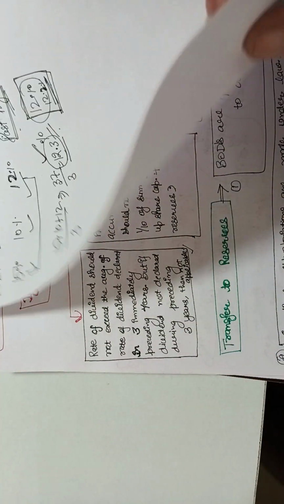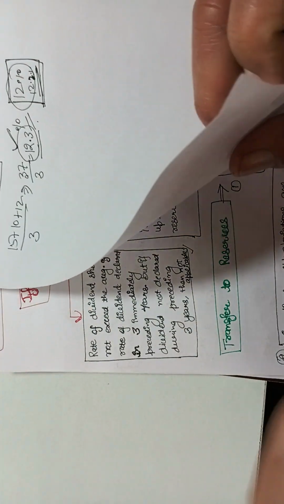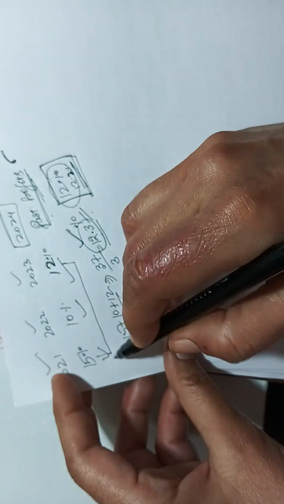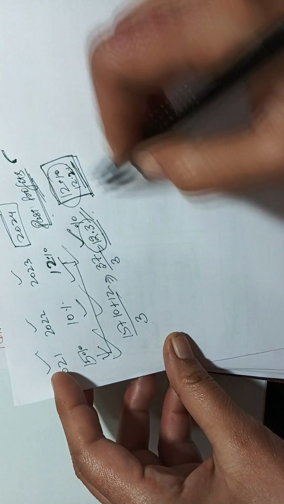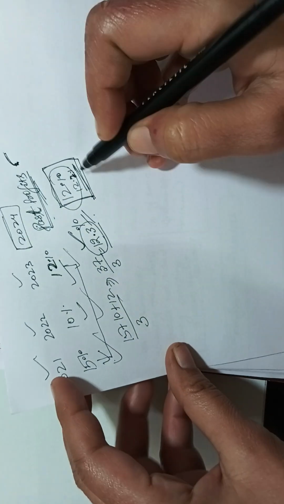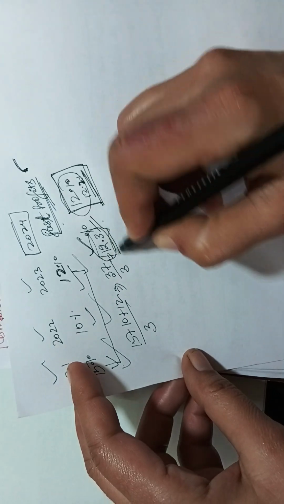If no dividend is declared during the preceding 3 years, then it is not applicable. If the company has not declared dividend in these 3 years, then this condition will not be applicable. So this is the first condition.